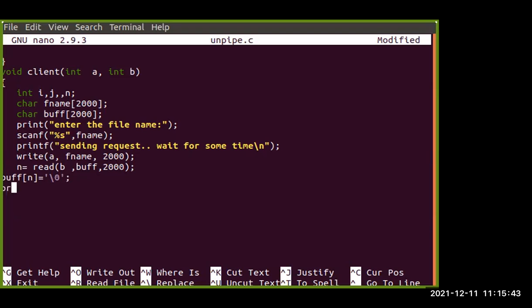And then if all the things run successfully, then we are going to get the result from the client side. So the result is a particular value, whatever the request on that particular file we are getting, right? So the output will be like this, the buffer value and the value of n that is holding it.